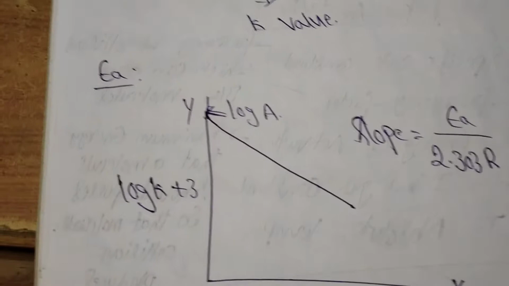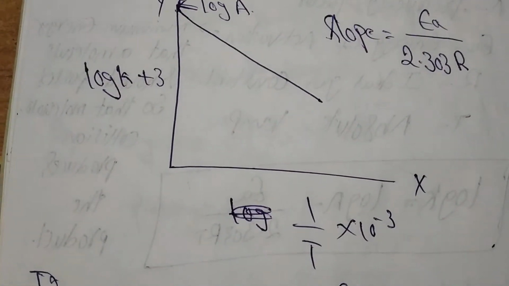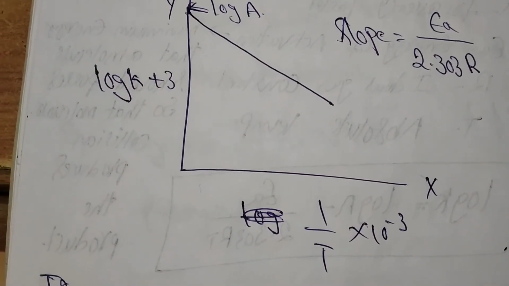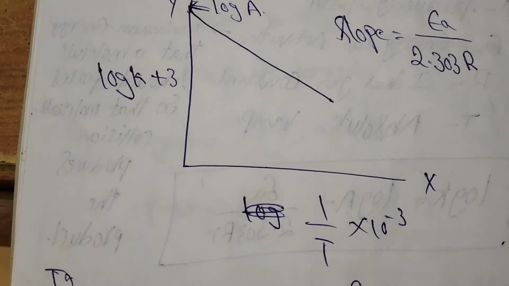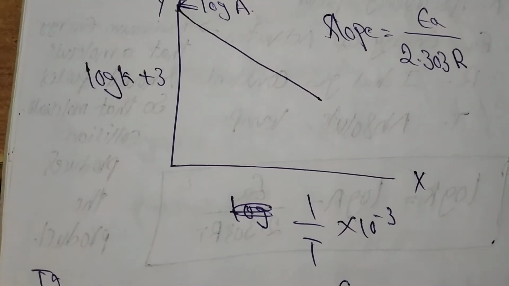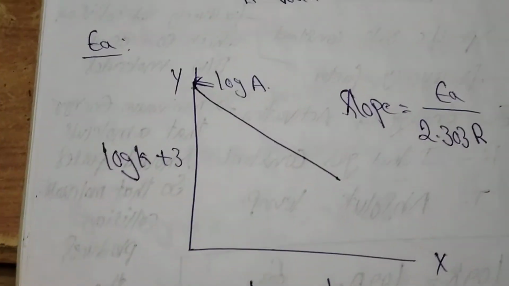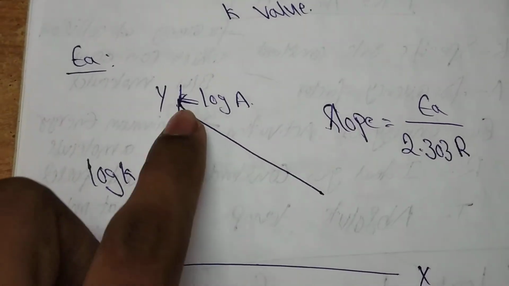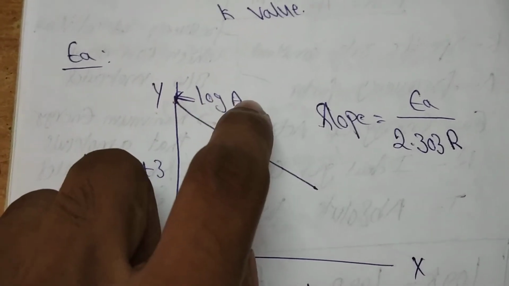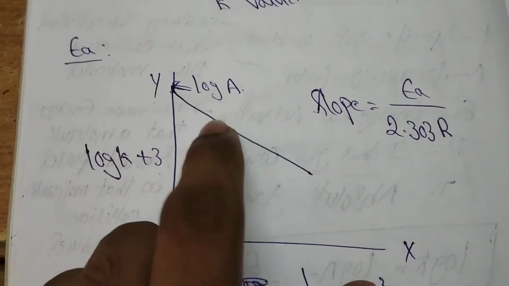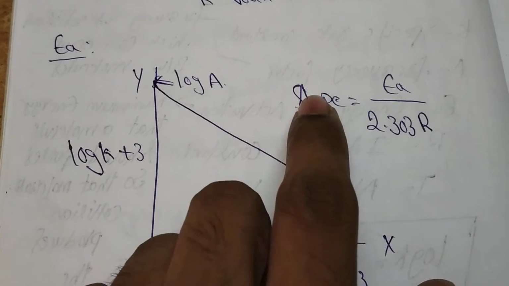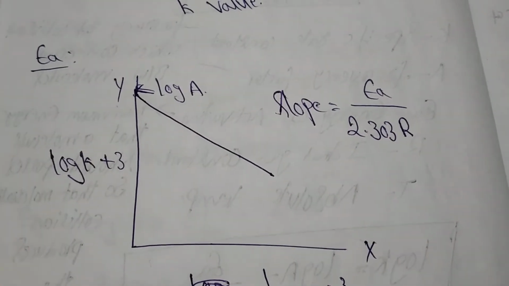Next, activation energy. Plot a graph with inverse temperature on the x-axis and log K plus 3 on the y-axis. It will give a negative slope. The y-intercept gives the log A value. The slope is calculated between any 2 points. This slope gives EA by 2.303 into R.